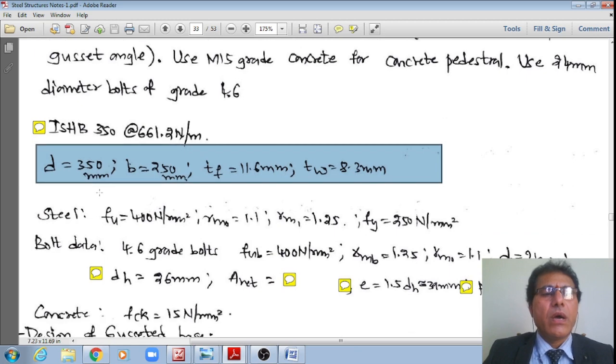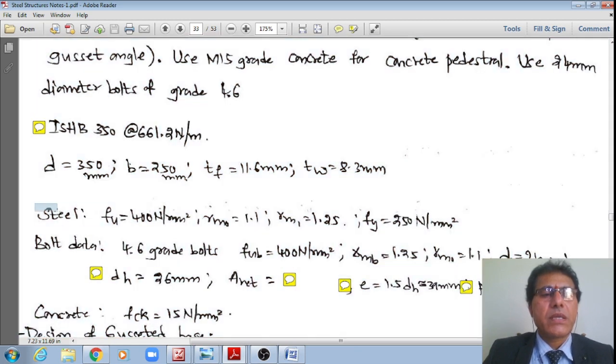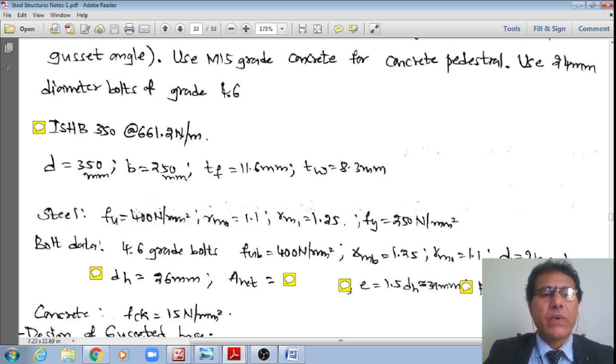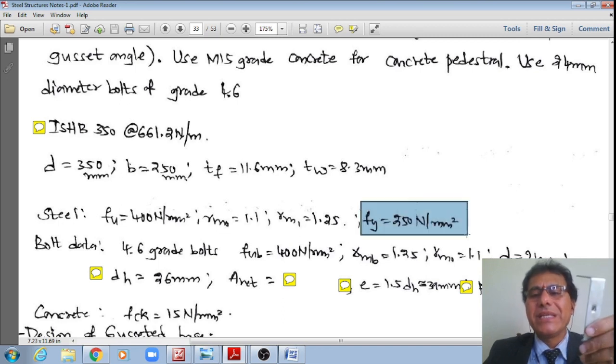Once I note down this relevant data, I'll also go to the other data, the steel used, which is also given in the problem: use Fe 410 grade steel. That is the data given, right? And so for that, now we can say that the ultimate strength of the steel is equal to 410 Newton per mm square, and the yield stress of the steel is equal to 250 Newton per mm square.